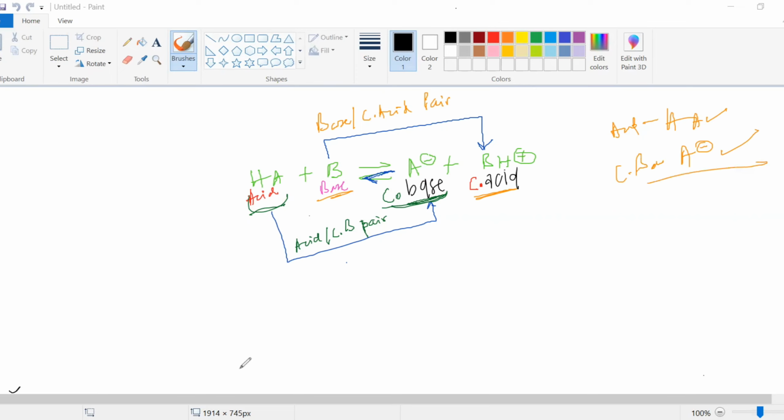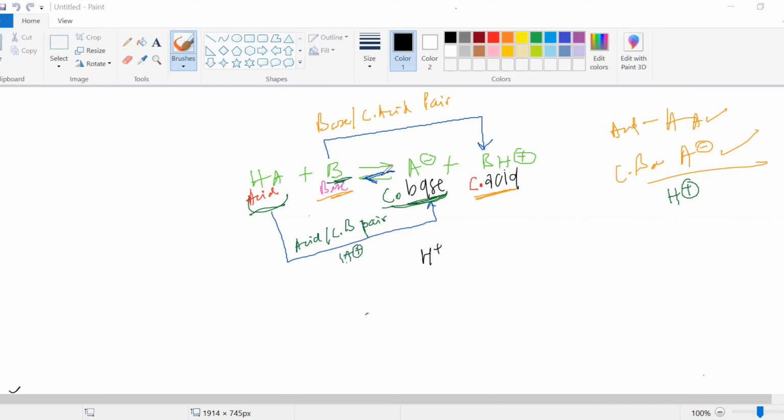Can you write on the screen, please? Thank you. They differ by H plus ion. Very good. This is very important. They differ by an H plus ion, so whenever we are seeing a conjugate acid base pair, they will be differing by an H plus ion.